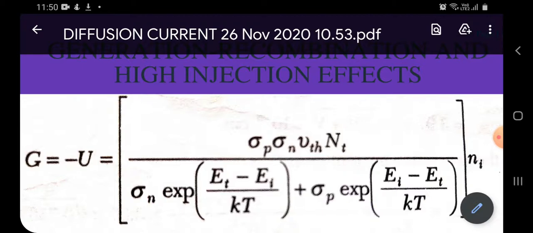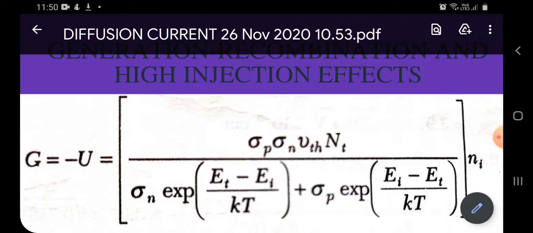So we have the rate of generation G equal to minus U. We can write it as σ_p σ_n v_thermal N_t divided by [σ_n exp((E_F minus E_i)/kT) plus σ_p exp((E_i minus E_t)/kT)], the whole thing multiplied by n_i. So this boils down to n_i by τ_g, where τ_g is the generation lifetime, the reciprocal of the expression in the square brackets.